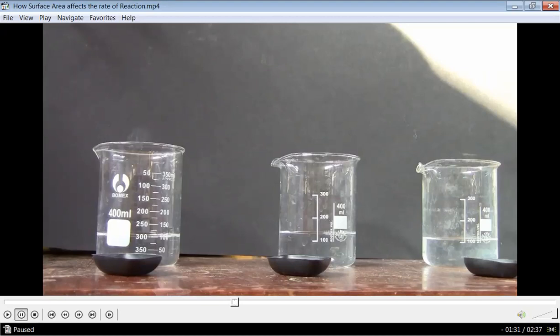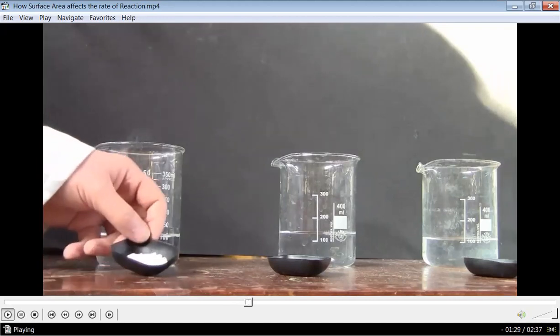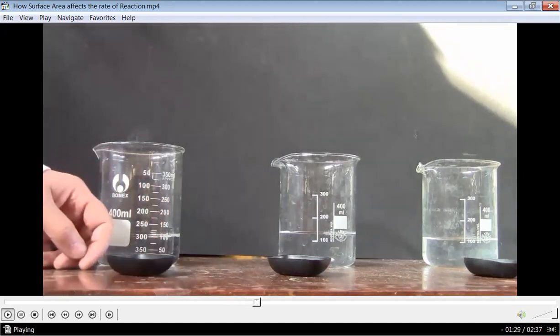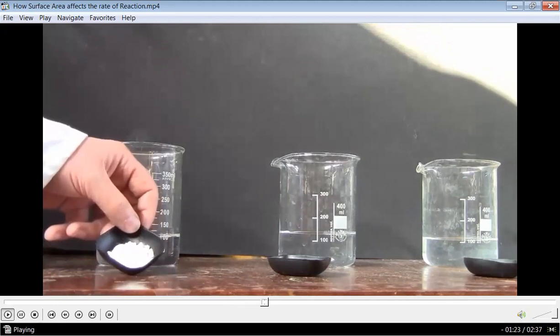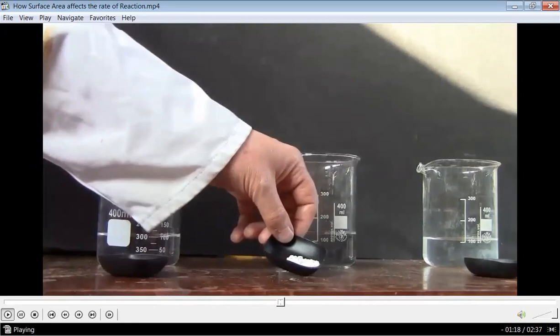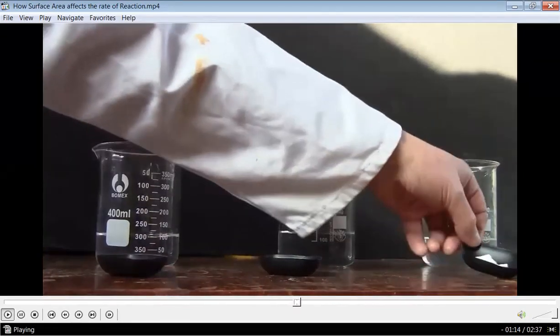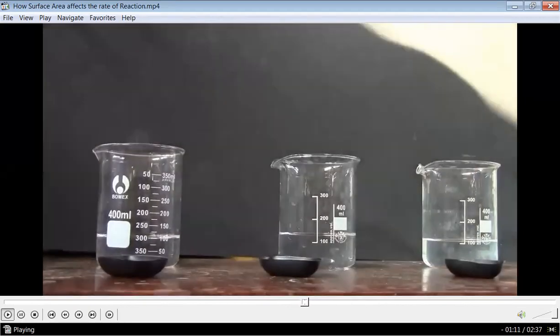And what is the controlling variable here? The hydrochloric acid. The same amount of acid, the same type of acid, and the same type of compound, the calcium carbonate. Okay? And these containers have got marble in them. The chemical name for marble is calcium carbonate. Here the marble is divided up into fine powder. In this one it's relatively medium-sized chips. Here there's fairly large chips of calcium carbonate.